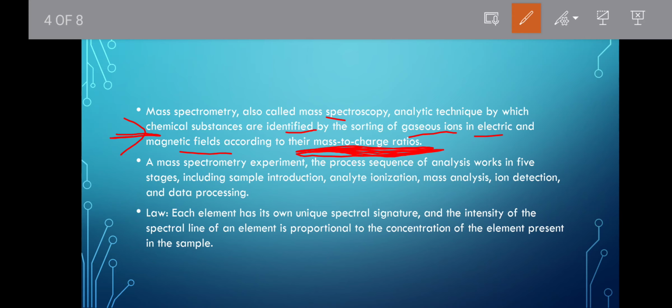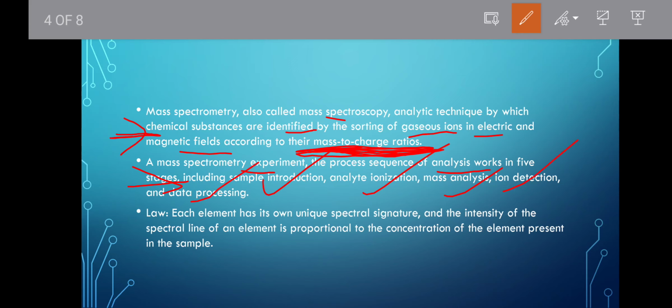In a mass spectrometry experiment, the process sequence of analysis works in 5 stages. The 5 stages are: first sample introduction, then analyte ionization, then mass analysis, ion detection and data processing.